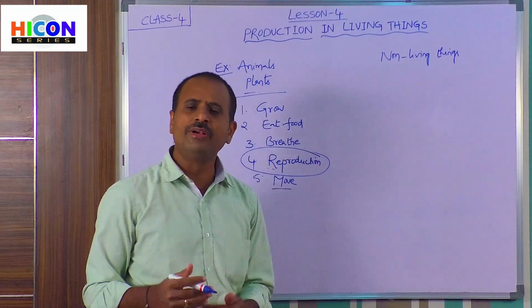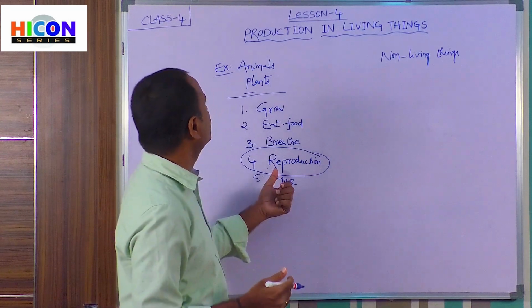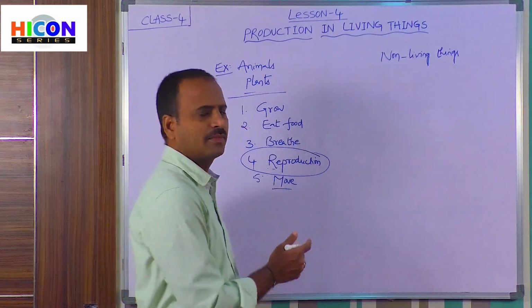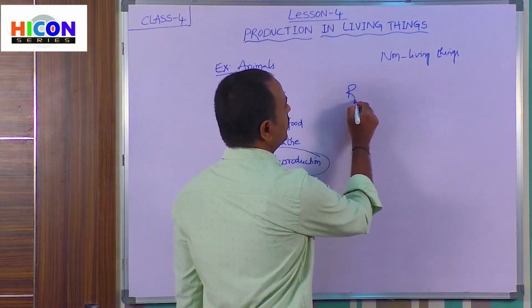So now we are going to discuss reproduction in living things. So children, what is reproduction?